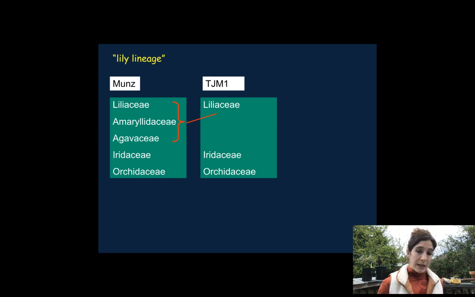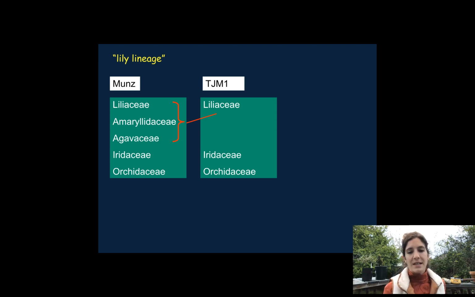The Lilian lineage has gone through some pretty drastic name changes over the past half a century. The Munz's botanical flora that was published in the 50s or 60s had these separate families, Liliaceae, Amaryllidaceae, and Agavaceae, all of which sort of got sucked into this one much larger family called Liliaceae in the Jepson Manual 1. That's what TJM1 stands for, the Jepson Manual 1, which was published in 1992 or 3.